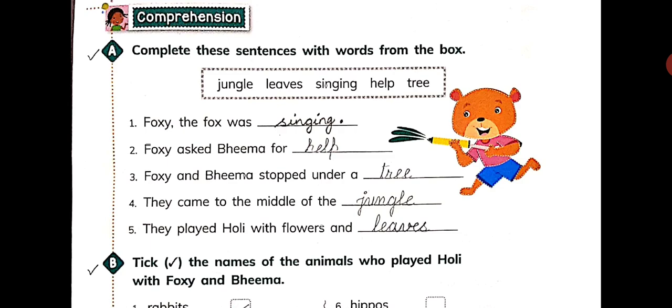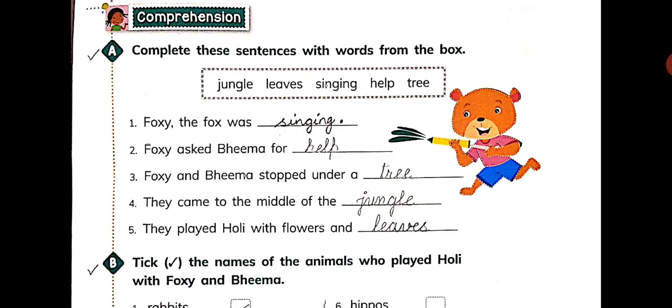So for what Foxy asked Bhima's help? Foxy asked Bhima to help him carry the box full of all the stuff which Foxy had packed for playing Holi with his jungle friends. Alright. The next one is Foxy and Bhima stopped under a tree. So when they were going to play Holi with their friends, they stopped under a tree where Bhima replaced all the stuff from the box with flowers and leaves.